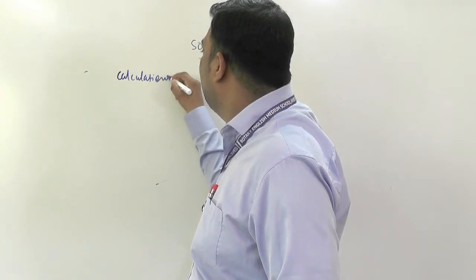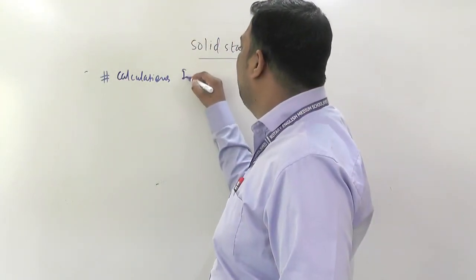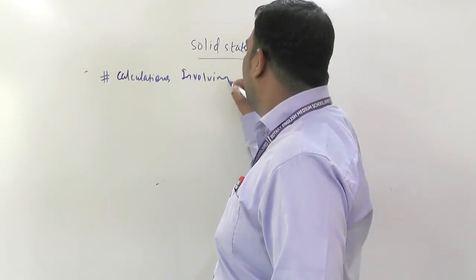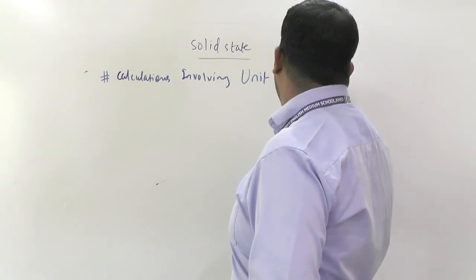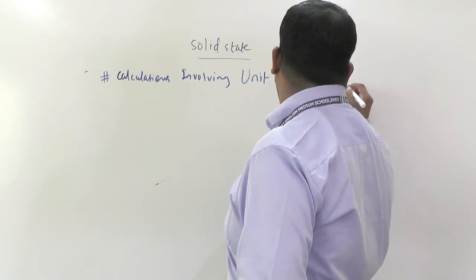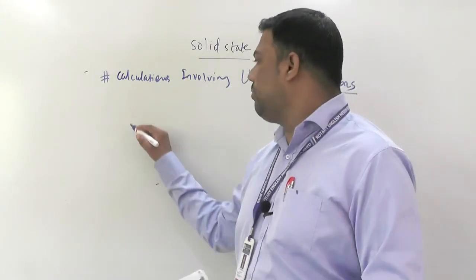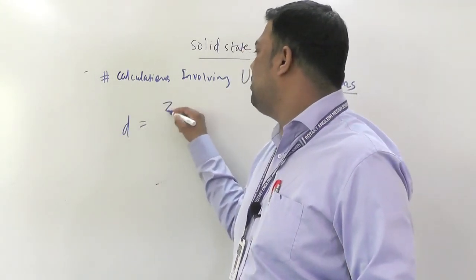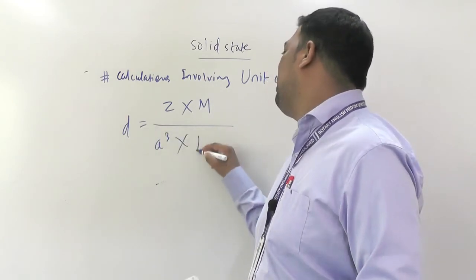So as you know this formula, D is equal to Z into M divided by A cube into Na.